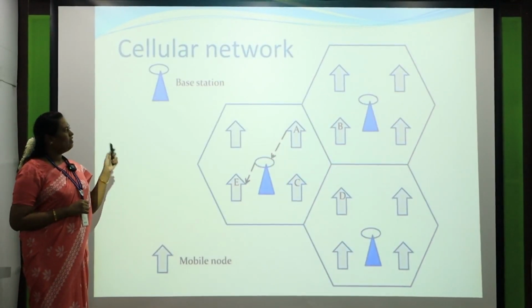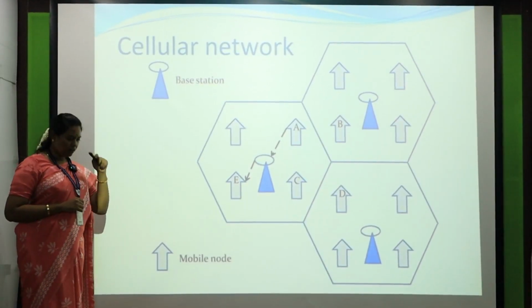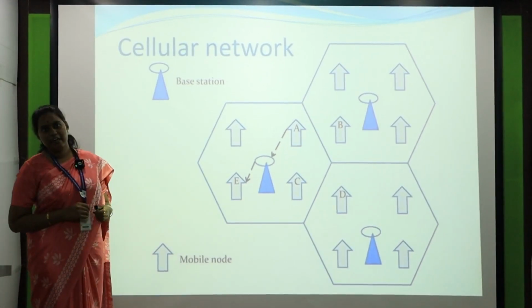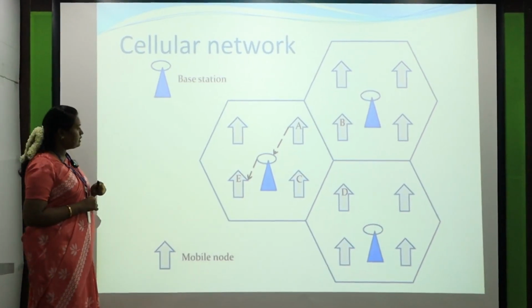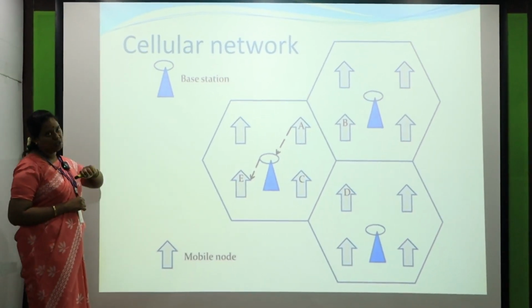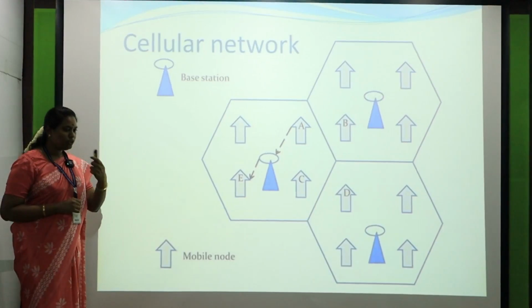We will see what is meant by a cellular network. We always call it a cellular network or physical network system. Why are cellular networks required? Consider that there is a base station. We will take a real-time example.